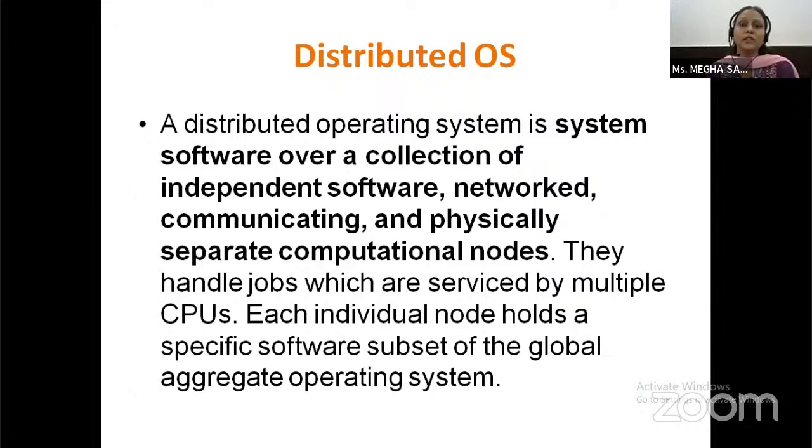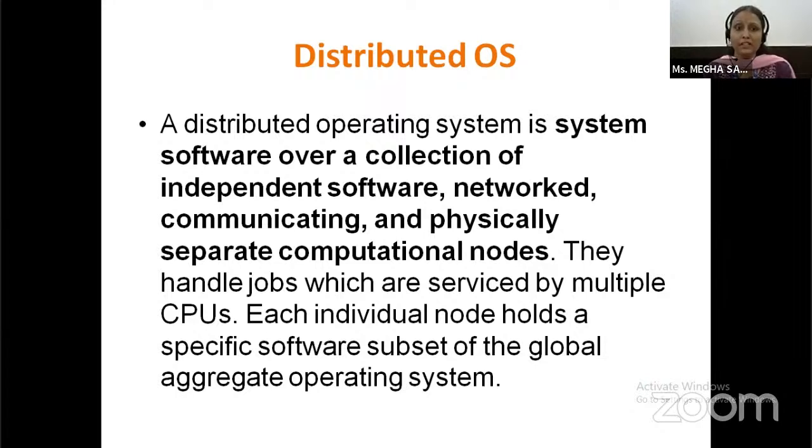A distributed operating system is system software over a collection of independent software, networked, communicating, and physically separated computational nodes that handle jobs which are served by multiple CPUs.